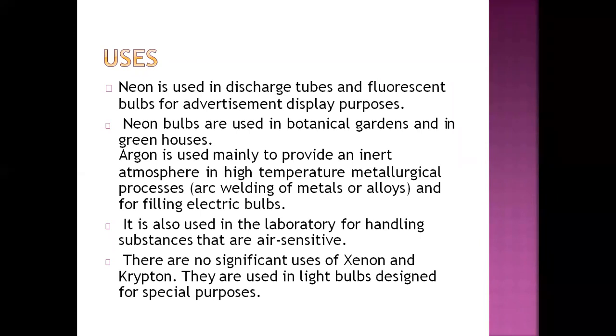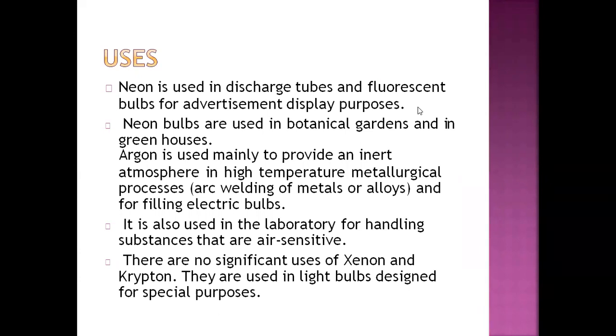Argon is used mainly to provide an inert atmosphere in high temperature metallurgical processes, and arc welding of metals or alloys. Arc welding means the welding of iron and some metals, and it is used in high temperature atmospheres where we require a large amount of heat. It is also used to fill electric bulbs.